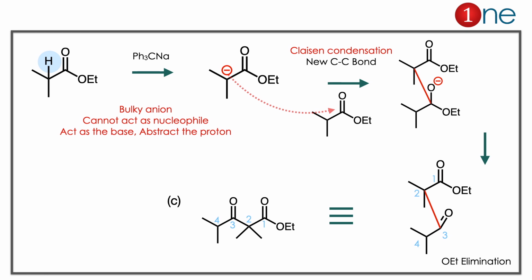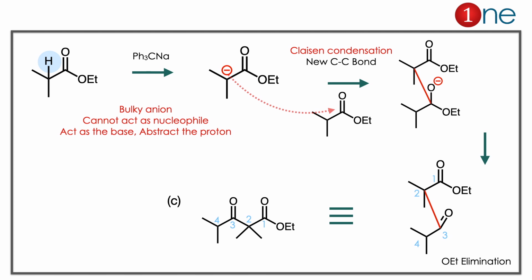The starting material has alpha hydrogen and you are using the base. This base cannot act as a nucleophile because it is bulky in size. It only acts as a base there, so it only abstracts the proton. You have anion formation. The anion has to be quenched. It can be quenched by self-condensation.